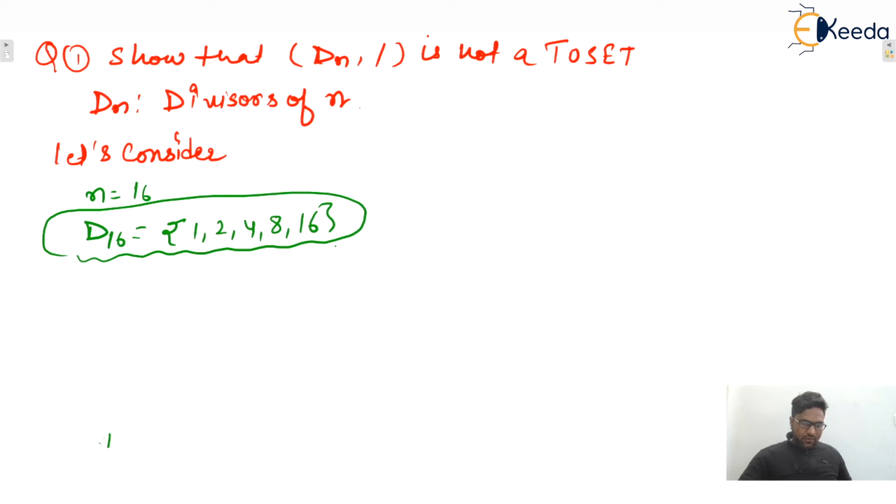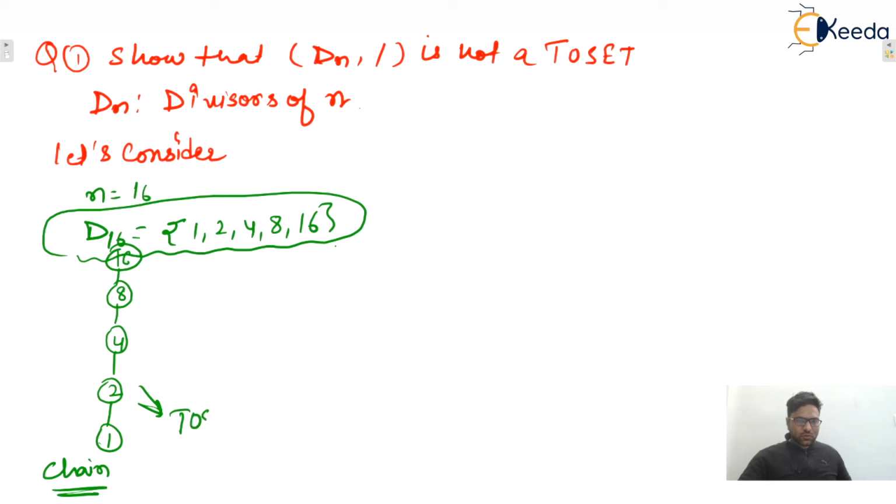Yes, 1 will divide 2, 2 will divide 4, 4 will divide 8, 8 will divide 16. So this is a straight chain, isn't it? So this poset is not only a poset, this one is a toset as well. Divisors of 16 are 1, 2, 4, 8 and 16.